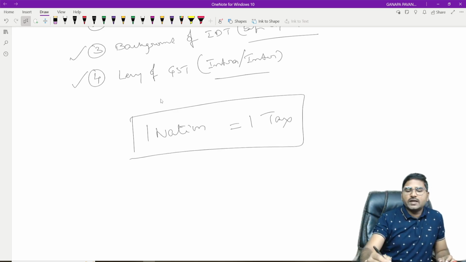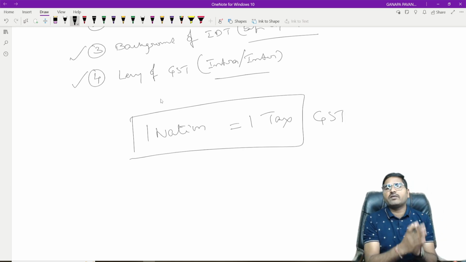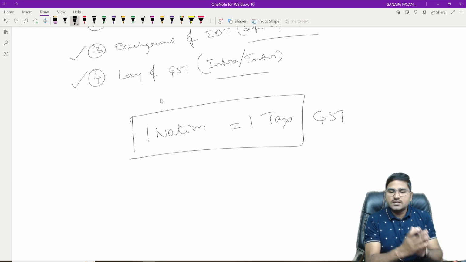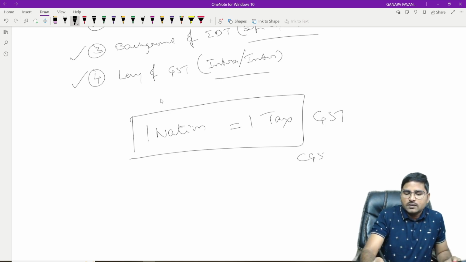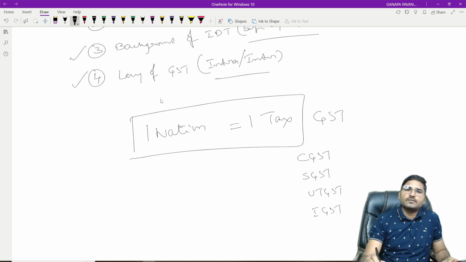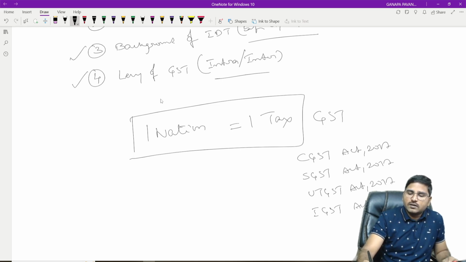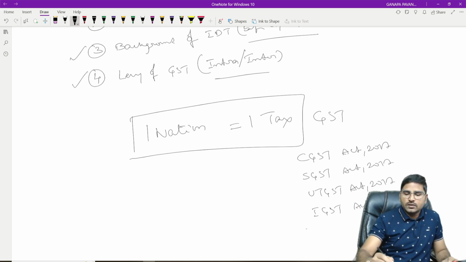But here, one nation, one tax, that is called GST. But only for eligibility of the revenue by the state governments, this GST we are classifying like CGST, SGST, UTGST and IGST. And for these taxes, we have a separate act: CGST Act 2017, SGST Act 2017, UTGST Act 2017, and IGST Act 2017. So this type of the 4 GST acts we have.